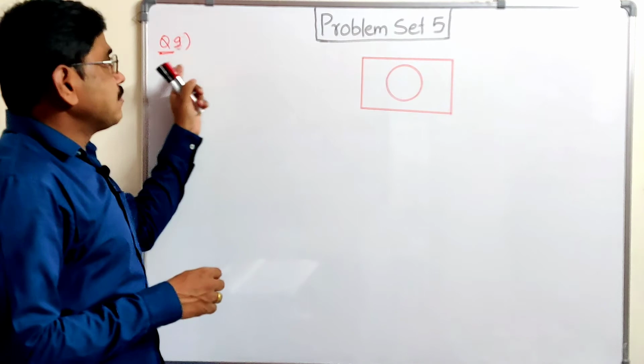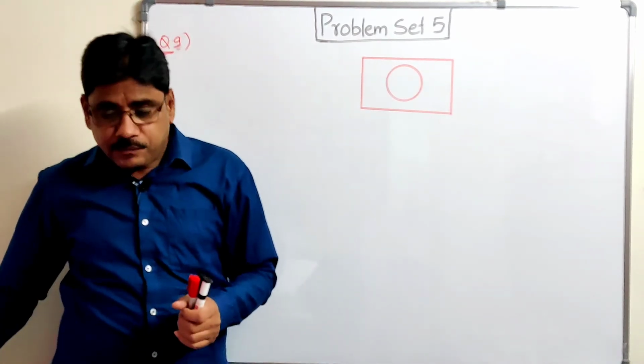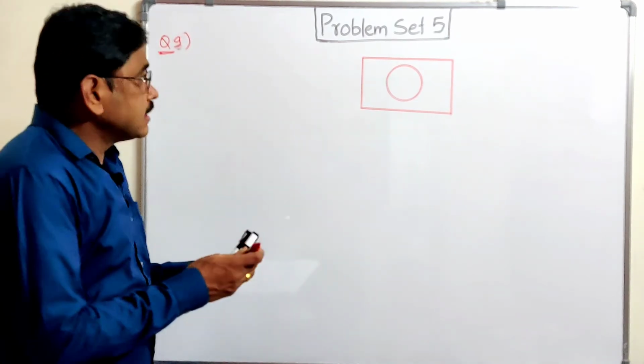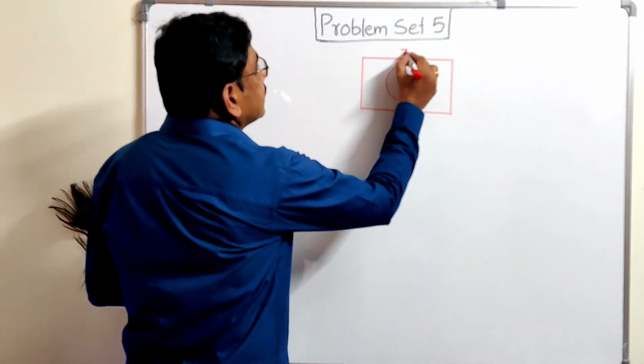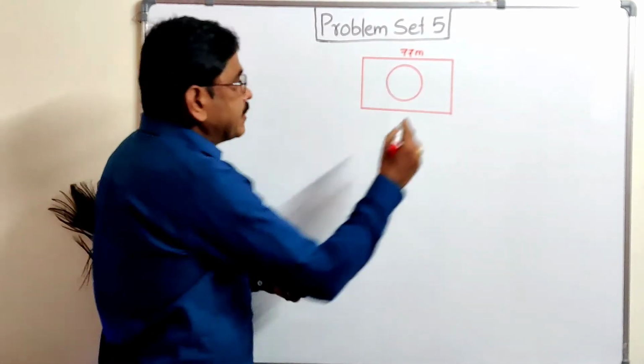Let us see question number 9 from problem set 5. Read that sum carefully. Length and breadth of rectangular garden are given. Length is 77 meter. ये लेंथ है, ये गार्डन हम लोगों ने निकाला. And breadth is 50 meter.